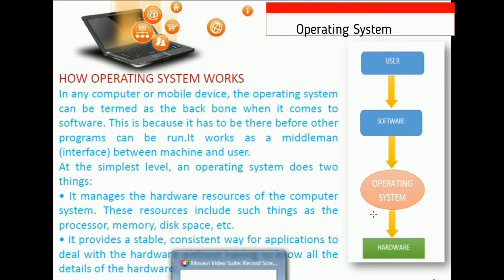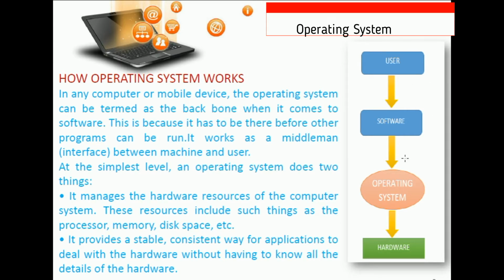You can see this particular figure, student: user, software, operating system and hardware. Hardware, as we know, is the physical content, like keyboard, mouse and tangible things. The operating system cooperates with that hardware, and with software like Microsoft Word or other software, on which the user will work.